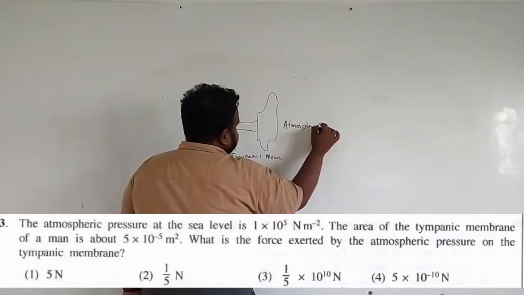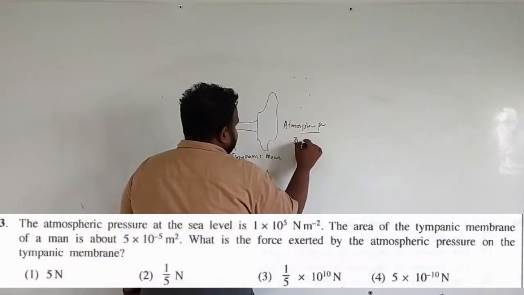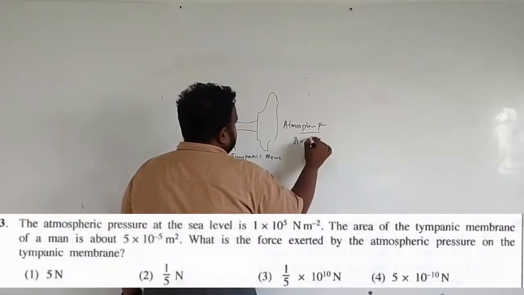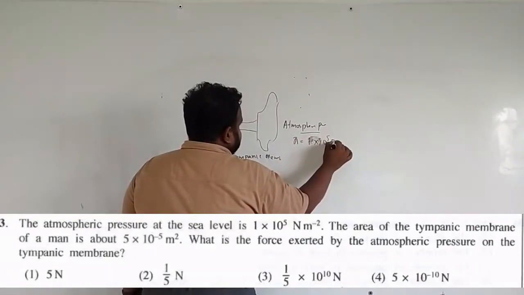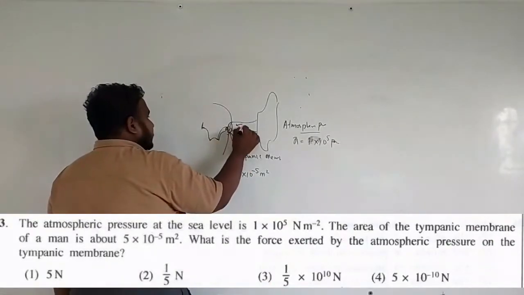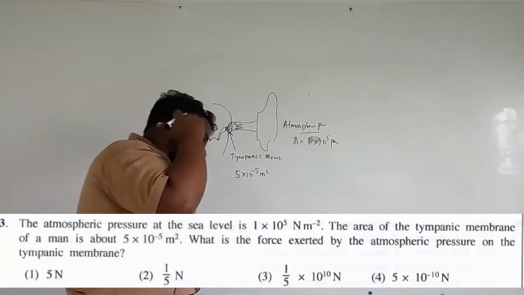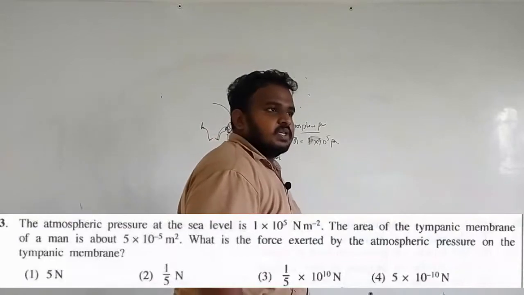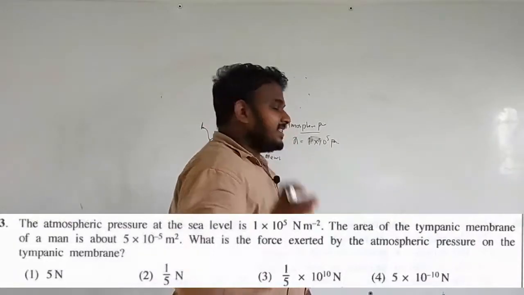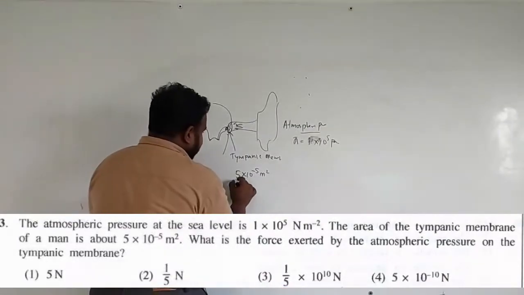Atmospheric pressure is 1 into 10 to the power of 5 pascals. That pressure is going to push the tympanic membrane in. So the question: what is the force exerted there?